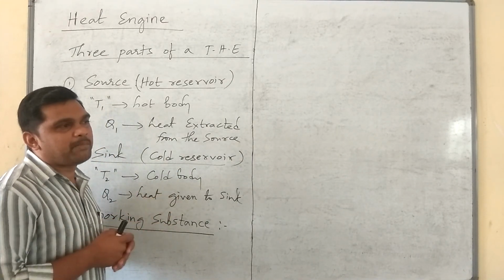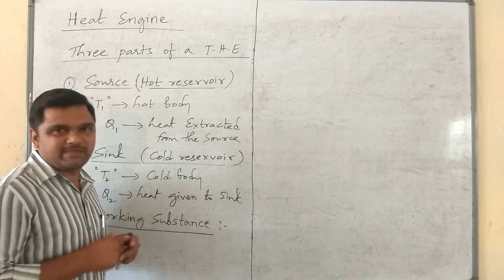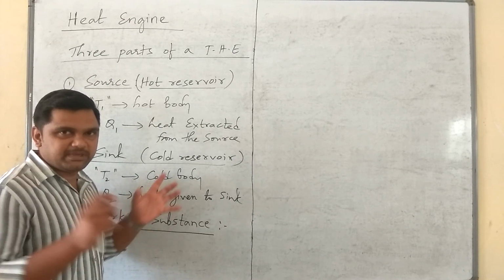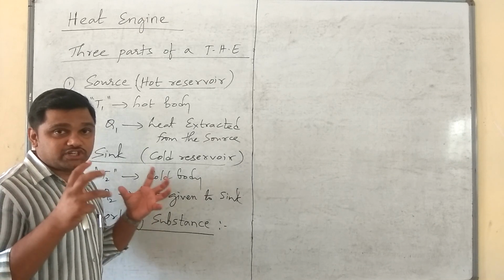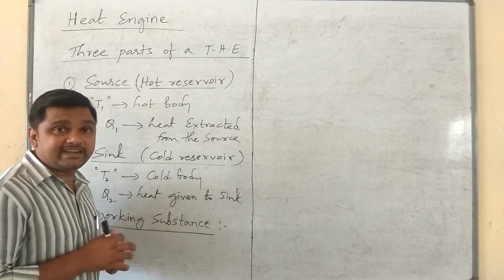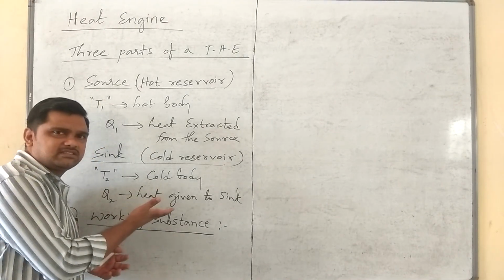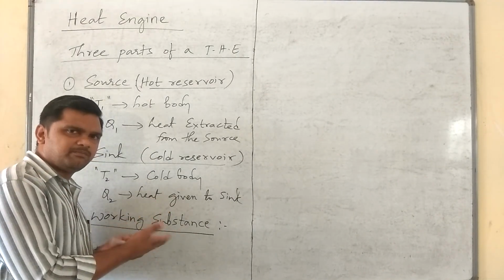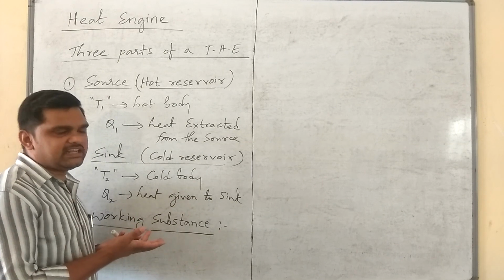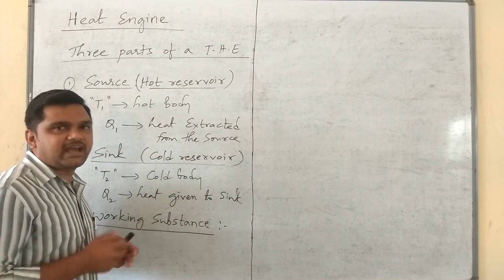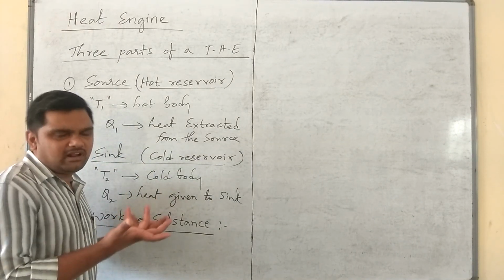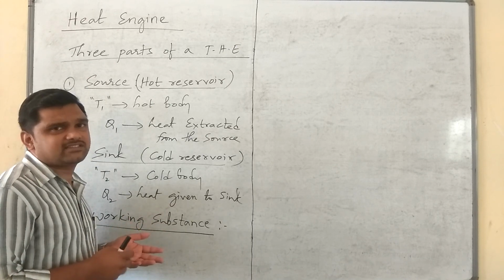In bikes the carburetor will make that thing, a proportional mixture of oxygen and petrol. So working substance means, in case of a steam engine, steam; in case of a diesel engine, diesel plus oxygen; in case of a petrol engine, petrol plus oxygen.